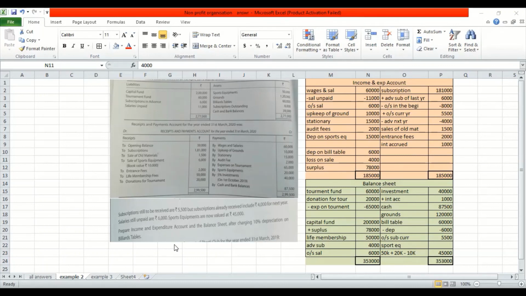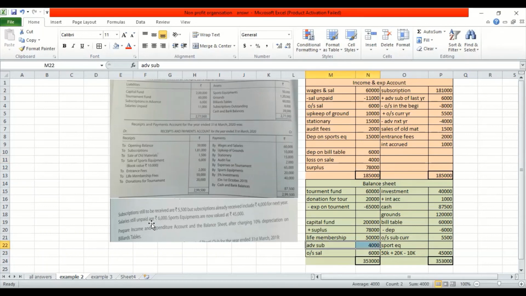Let's look into the adjustment. Adjustment, as you very well know, we have to give two effects. Subscription still to be received, that is outstanding for the current year. You add it to the subscription, 5,500. Second effect is in the balance sheet. Subscription already received for next year, 4,000. You minus it over here. When you minus, you're giving a debit effect. So what is the next effect left? Credit, right? Something you receive in advance is your liability. So you have to post it over here as a liability. If you see, I have done it over here.